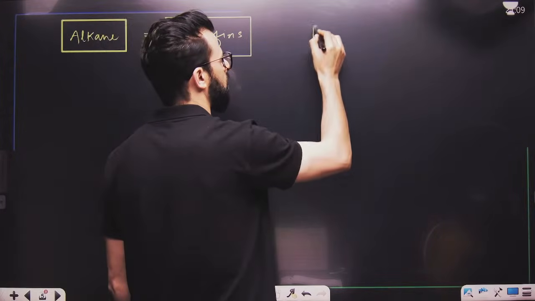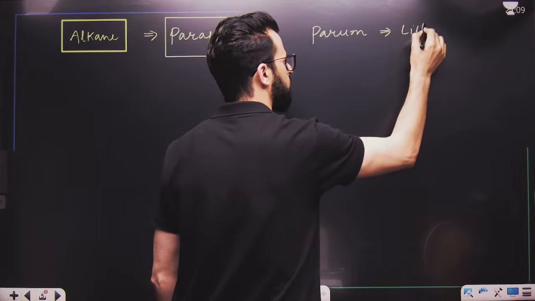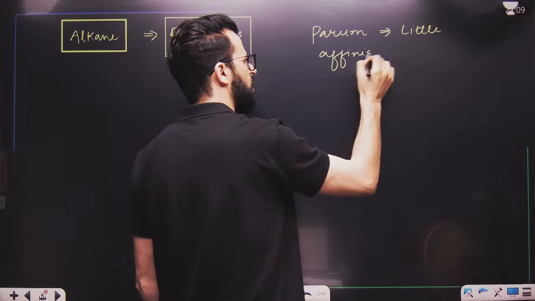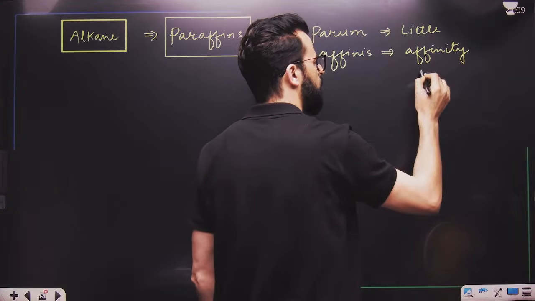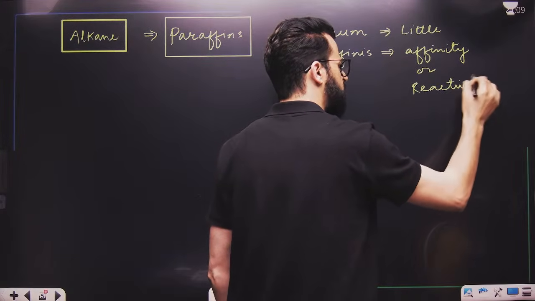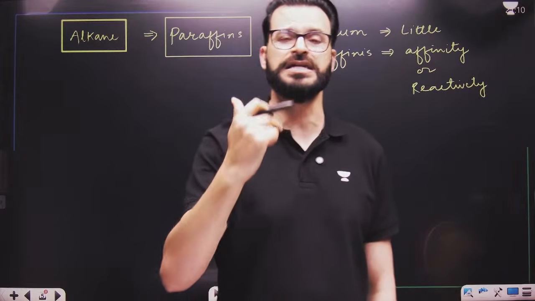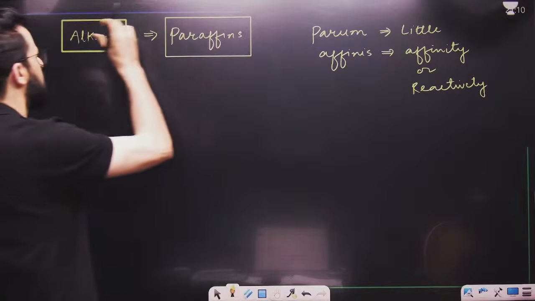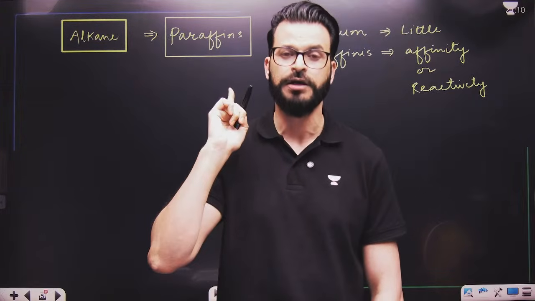Basically, paraffin comes from two words. One is parum, which means little, and another is affinis, which means affinity, or you can simply say reactivity. So it's very simple. Why are alkanes also known as paraffins? Because of their low reactivity. This name clearly indicates that alkanes are less reactive species. This is point number one which you have to remember.